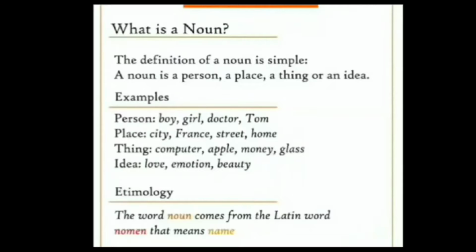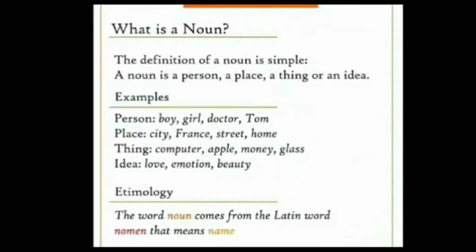Noun means the name of a person, place, animal, thing or an idea. Example: if the name is a person's name, it can be a boy, girl, doctor, Tom. All these words suggest a person's name.